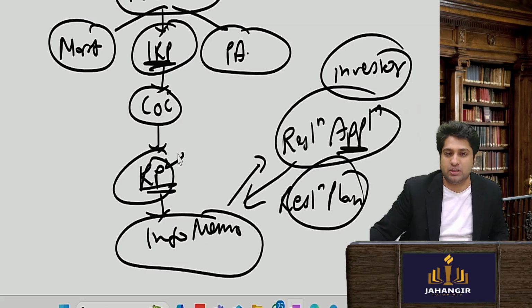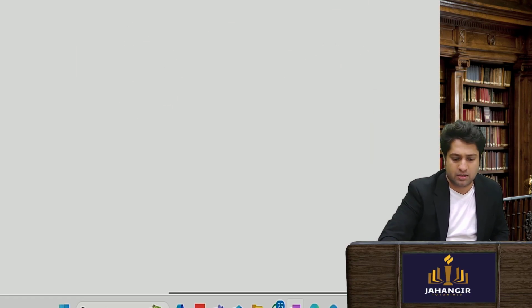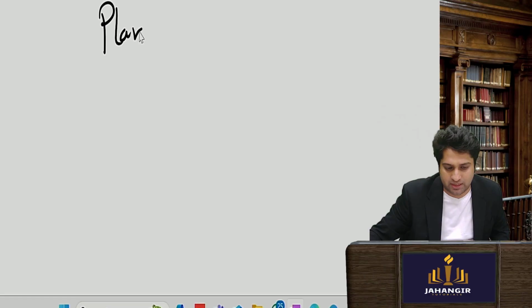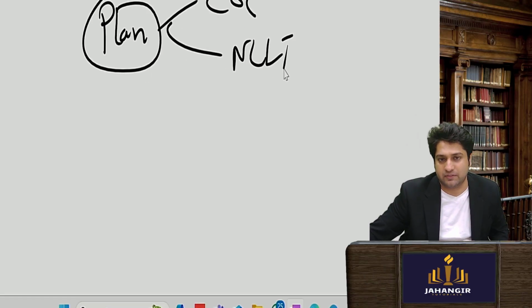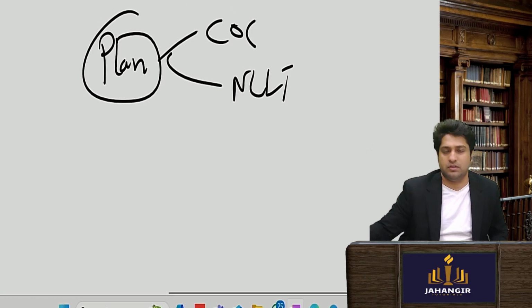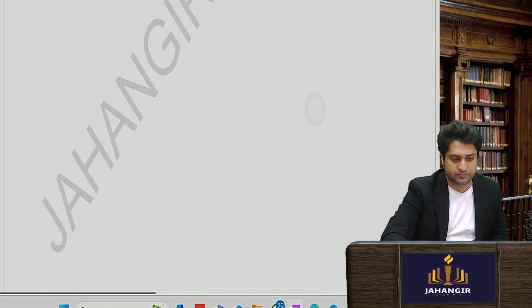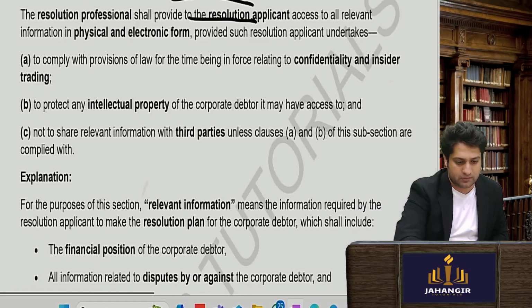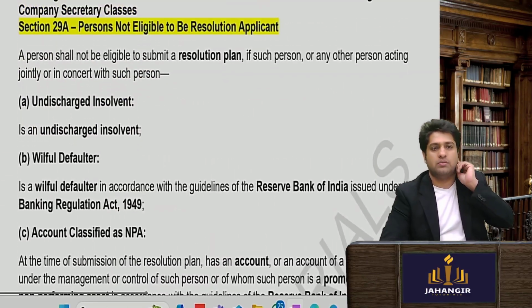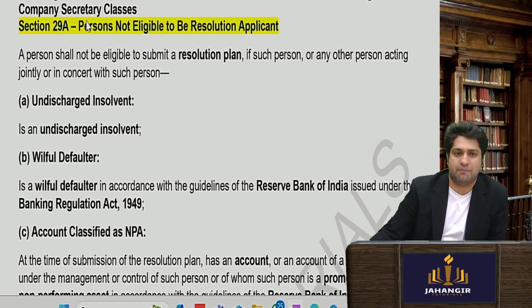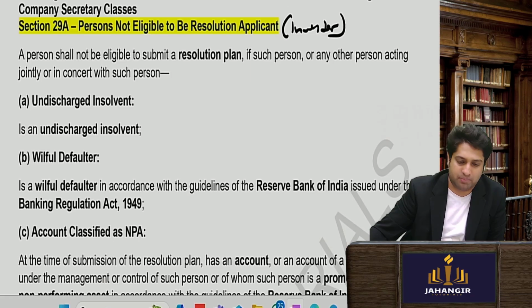They submit it to the resolution professional, and once a plan is received, it will require approval of the committee of creditors and the NCLT. Okay, and then the process will close. So here we'll have to give all the information to the resolution applicant, the investor. Only then will he invest into the company to revive it.